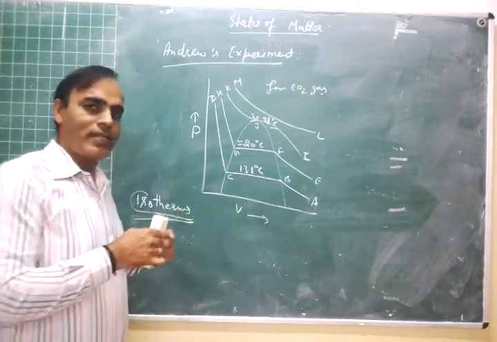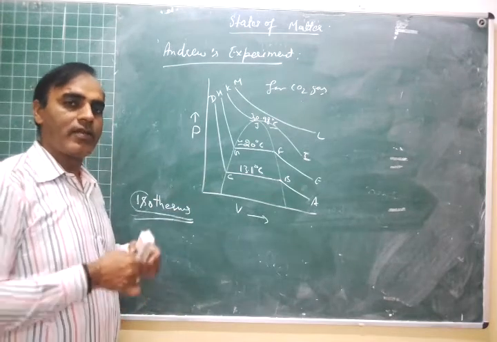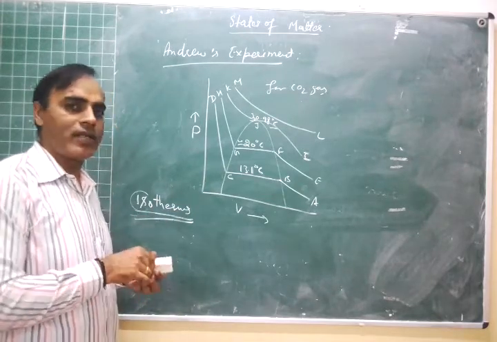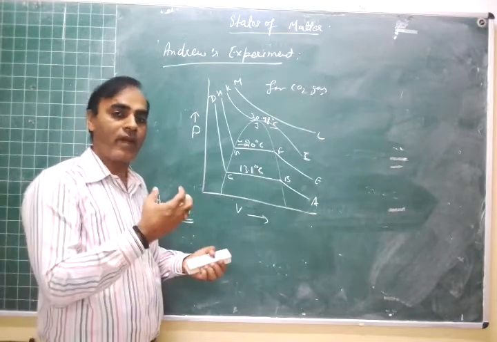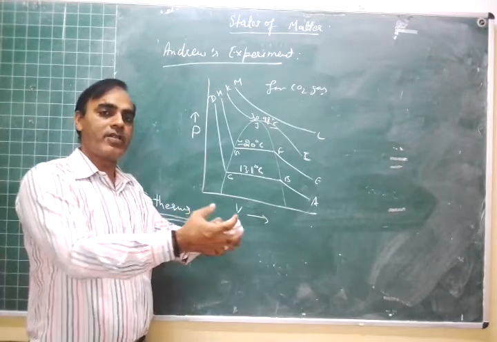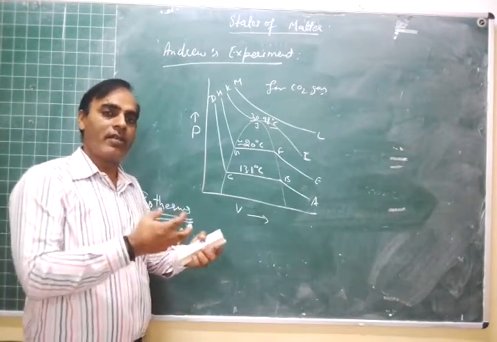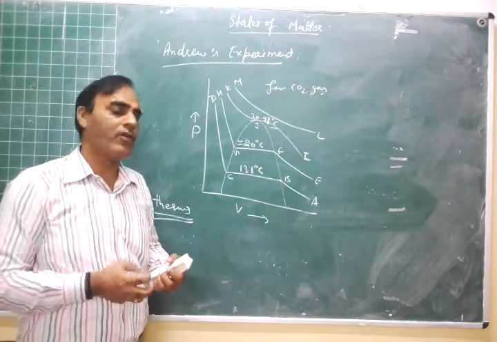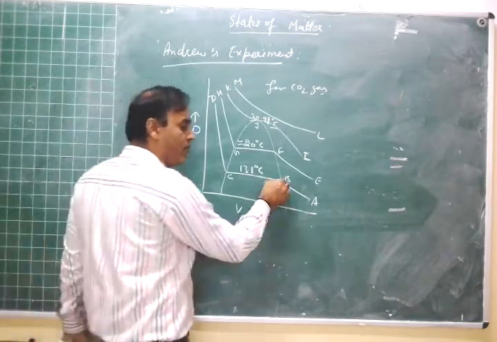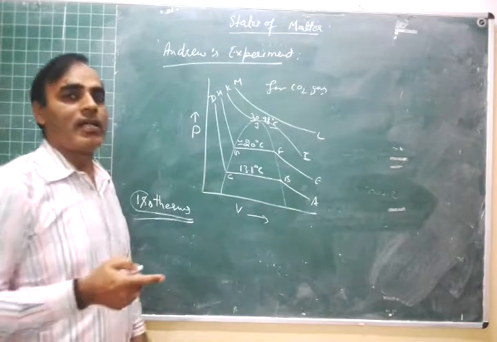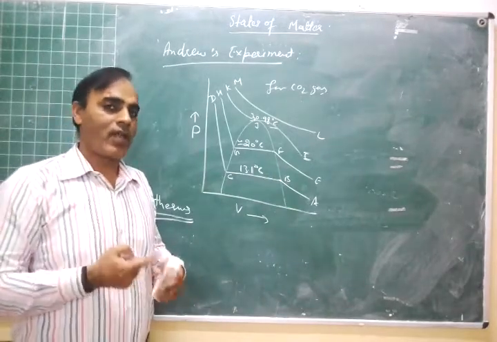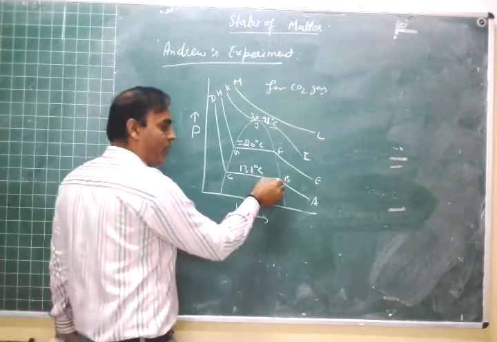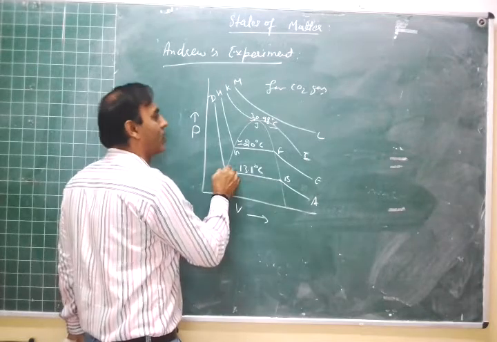There is a sudden, that is fast, decrease of volume. Now this can happen when a gas gets converted to liquid state. Only then is there a fast, sudden decrease of volume. So this point B represents the starting of liquefaction of the gas.